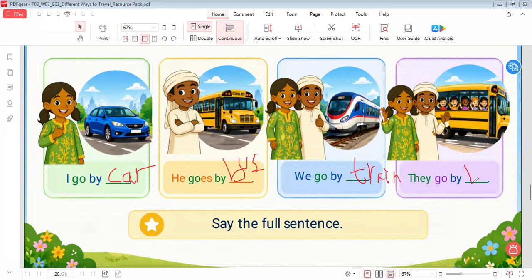They go by bus. So here, I will say and you repeat after me. I go by car. I go by car. He goes by bus. He goes by bus. We go by train, and they go by train.